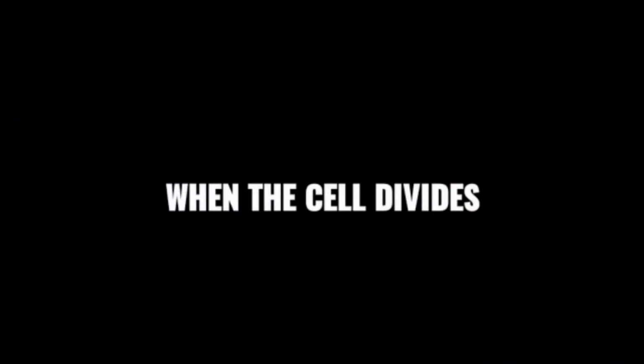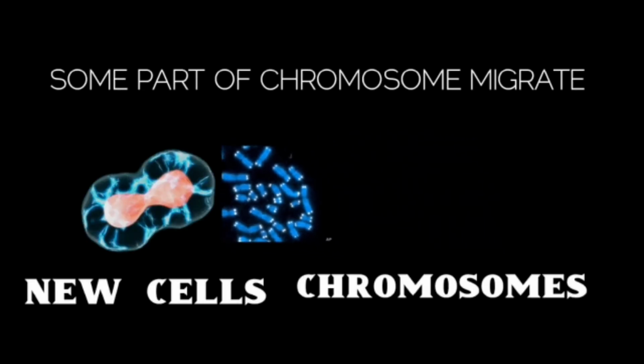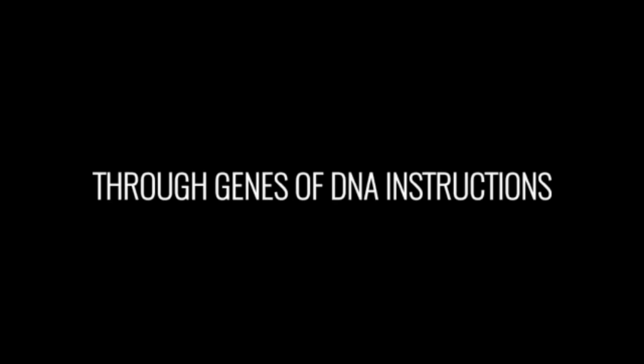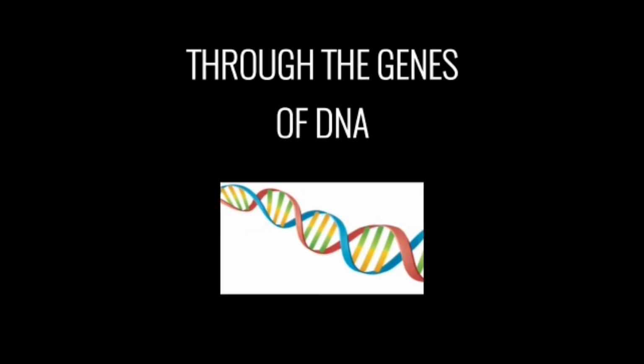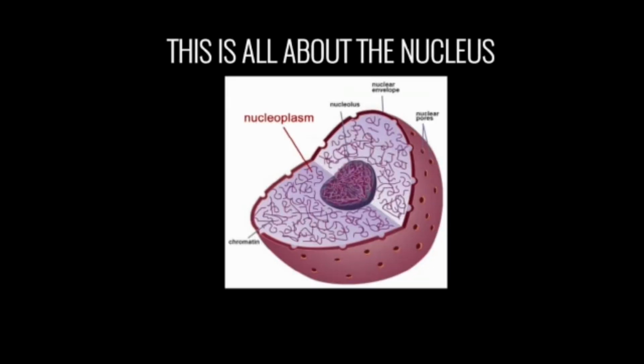And when the cell divides, some part of the chromosome migrates to the new cell. So children, in this way, through genes of DNA, instructions go into the new cell. So in inheritance, information is passed through the genes of DNA, that is, from the parents to their offspring. This is all about the nucleus and its function.